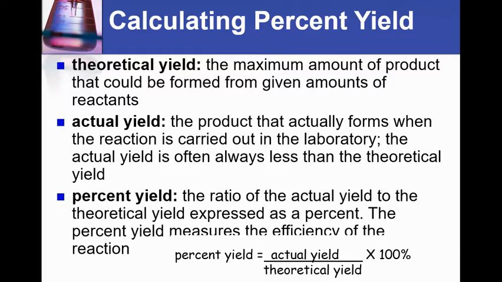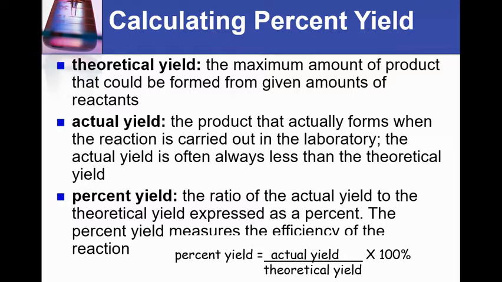So when you're given the actual yield, you're going to look for action words, meaning was recovered in the lab, was produced, measured after the lab, and so on and so forth. So if you're given the actual yield, you're going to be looking for some sort of action word to indicate that you've done a lab and this is what you measured as the product of the lab when you were done.